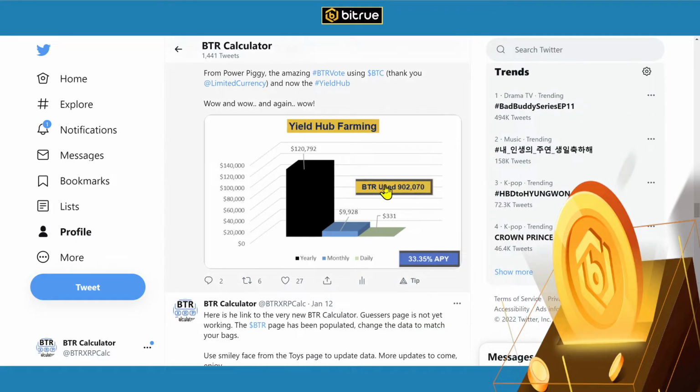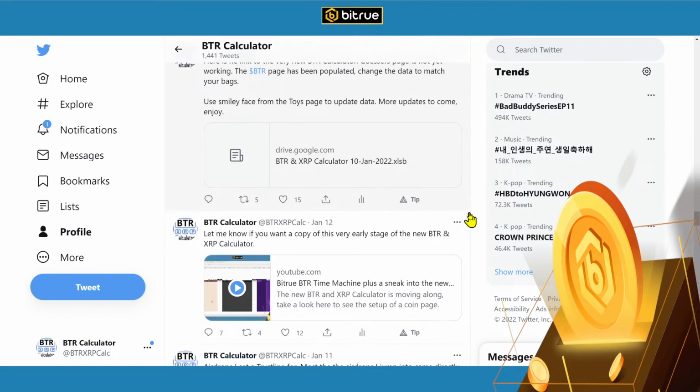This is similar to the same graphic that we had already talked about on the first Yield Hub farming, but this is actually using my actual numbers and not just BTR 200,000. So I have 902,070 BTR used in this, and at this rate, I'm looking at almost $121,000 a year in passive income just on the Yield Hub. It doesn't even count the votes and anything else I'm involved in. It's amazing. A little less than $10,000 monthly, $331 a day. It's just truly, I mean, I say amazing a lot lately. It's incredible.